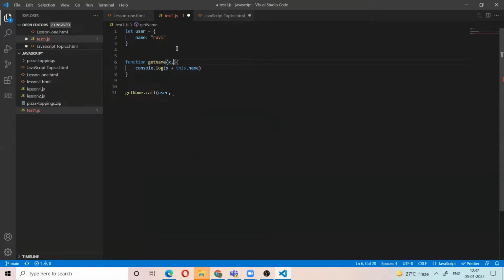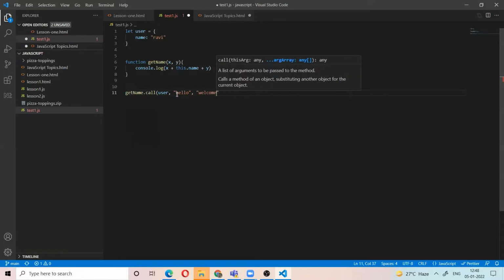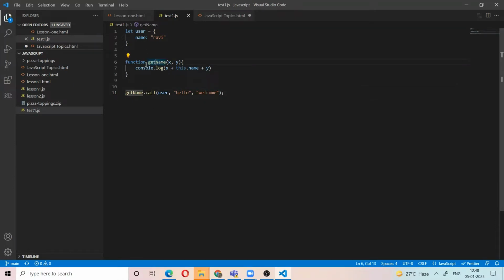I want to pass 2 arguments, hello and world. So here we are calling the getName function for the user object and passing 2 arguments.